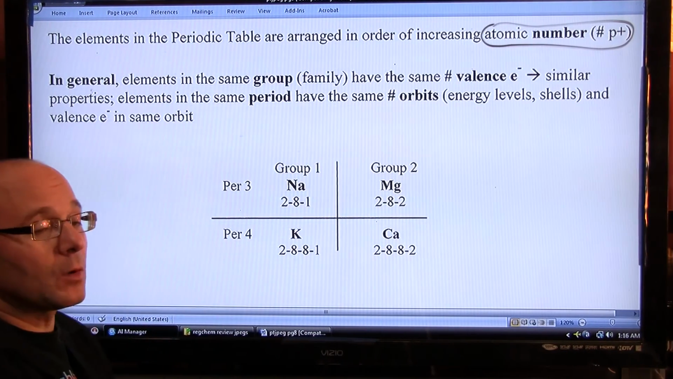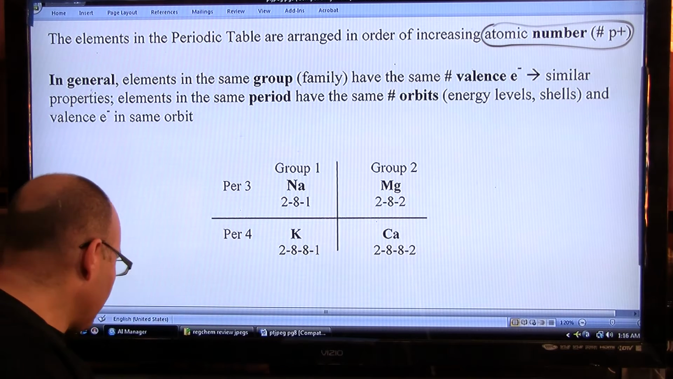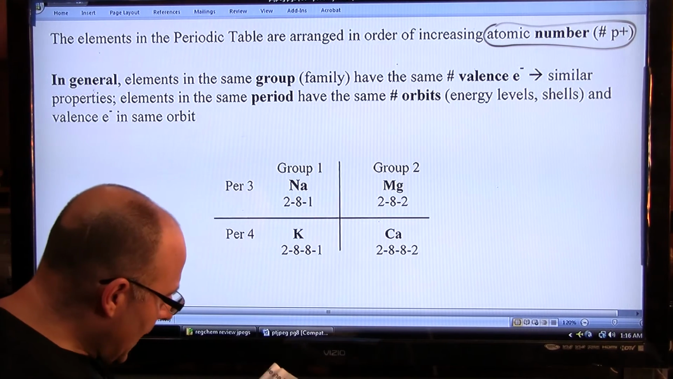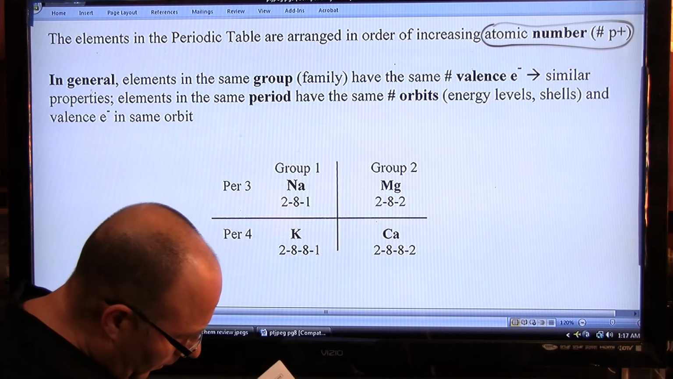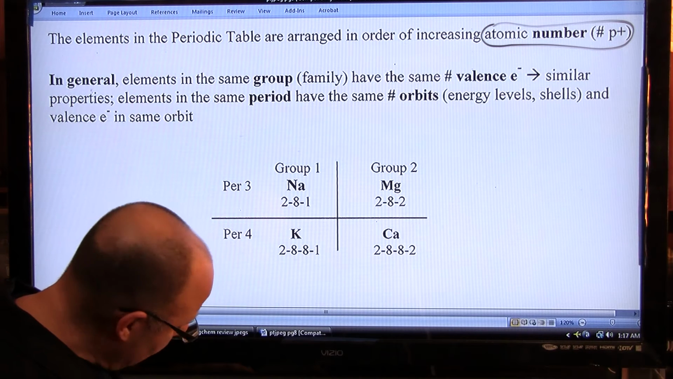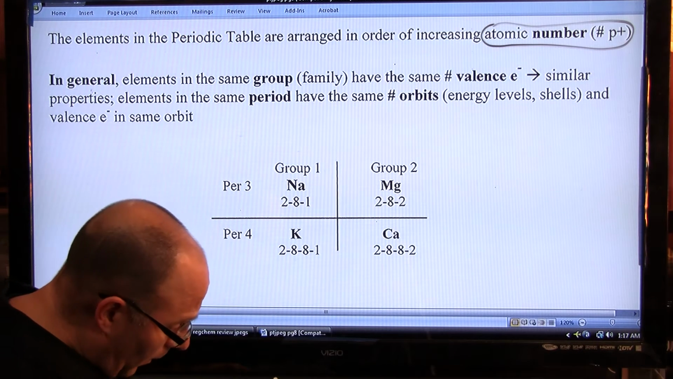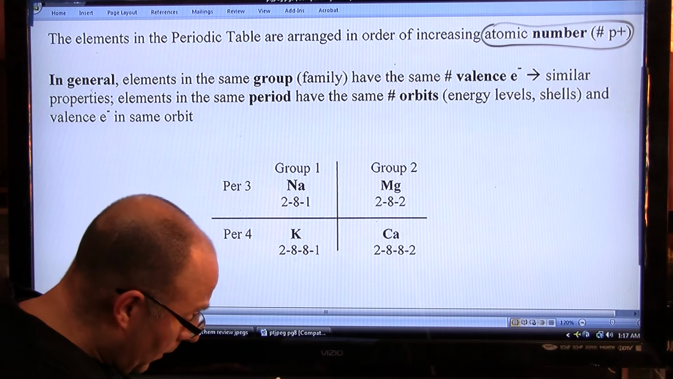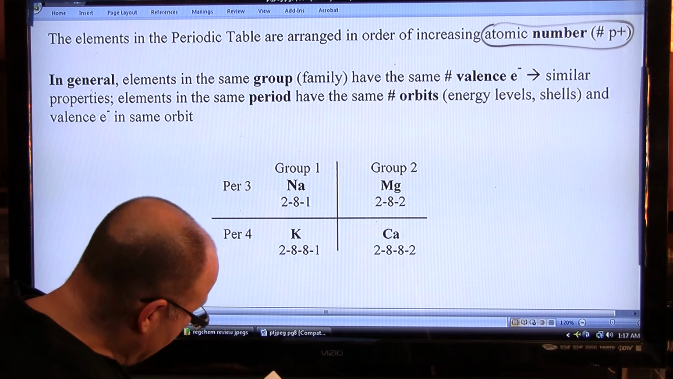They're not arranged according to increasing atomic mass. That would be a wrong answer, even though it seems that way. Let me show you that there are some discrepancies. For example, argon is 39.948, and potassium, letter K, is 39.0983. So argon is heavier than potassium, yet in order, argon is number 18 and potassium is number 19. So it's not by mass.